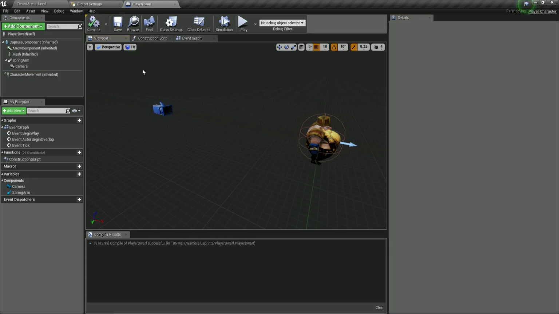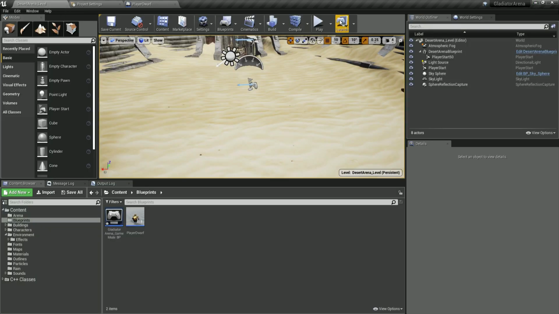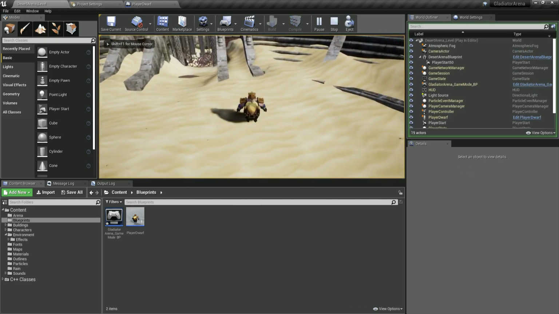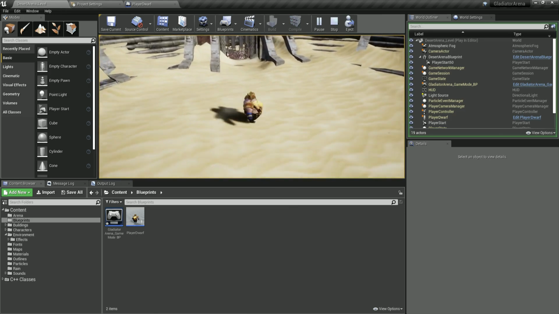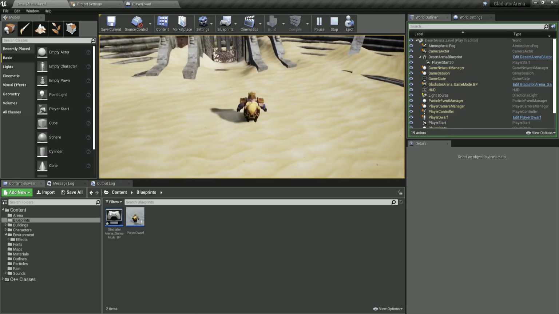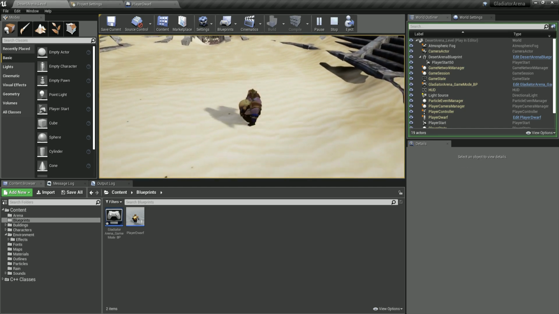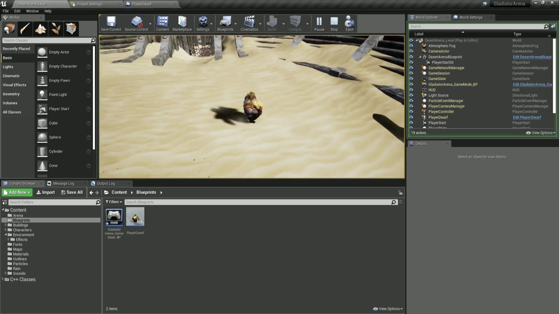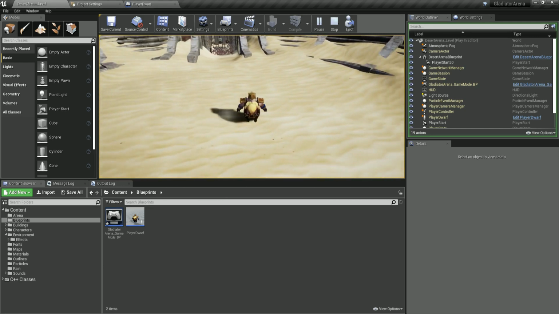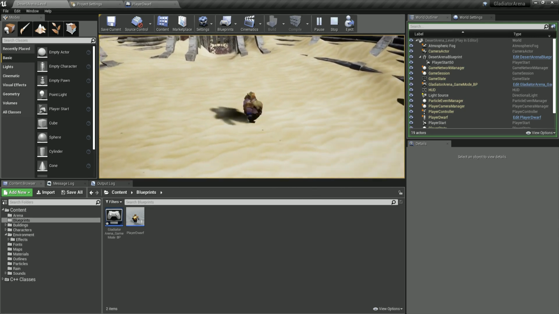And if I go back in the arena, hit the play button, now you see he is rotating towards the direction where he is moving. Now don't worry about this because we are not animating him. Currently I am pressing forward and you see how he is rotating. Don't worry about that. We will fix it when we start animating the character, and that's gonna start in the next video.